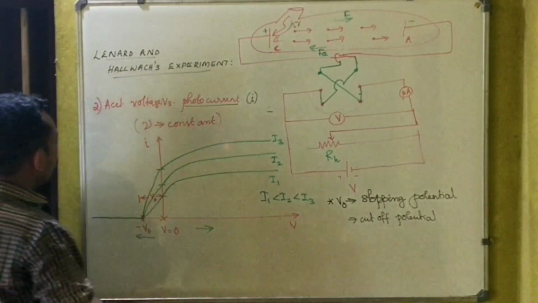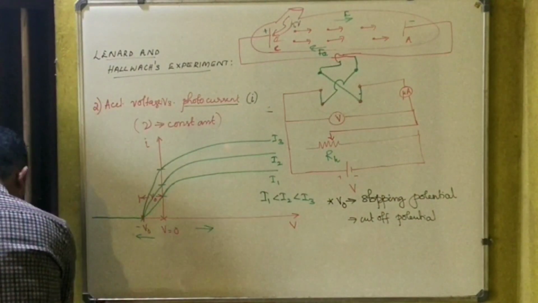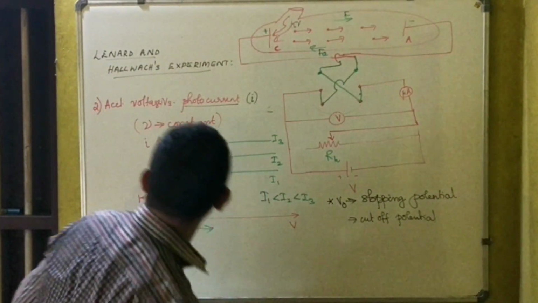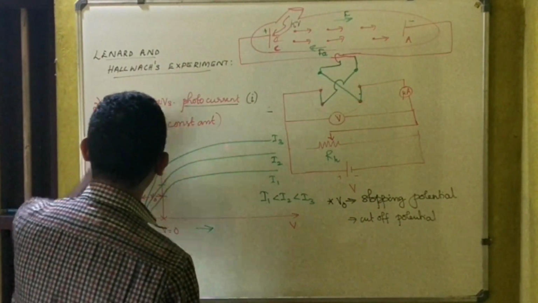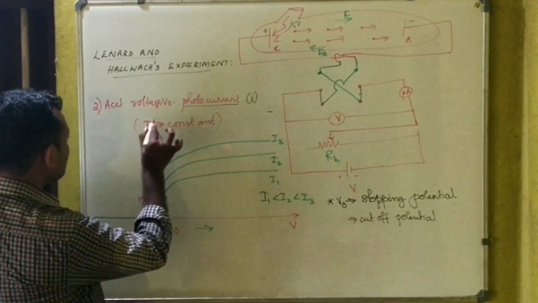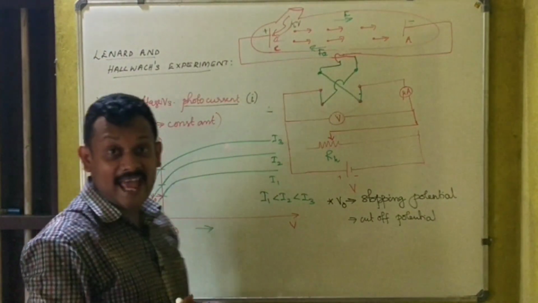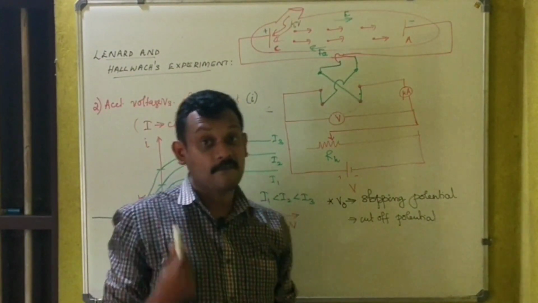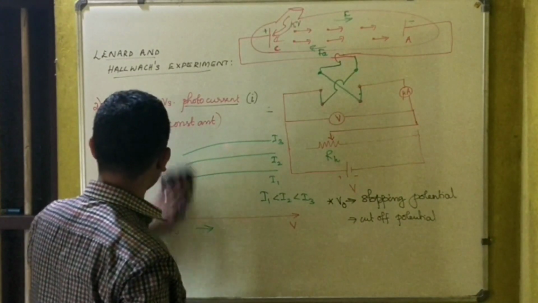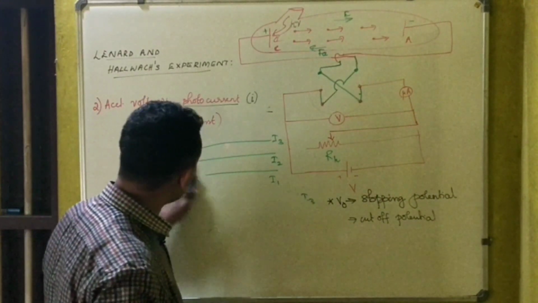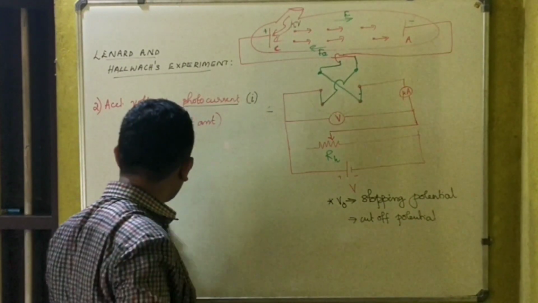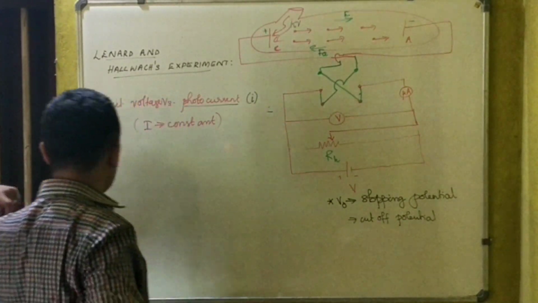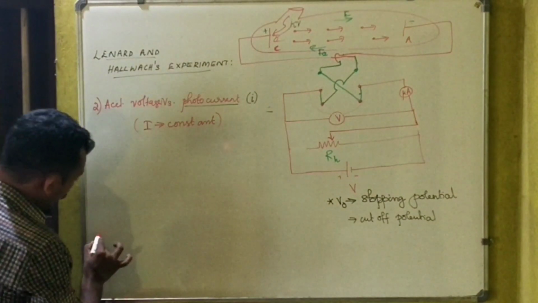So let's see now the third observation from them. Again the graph is the same: accelerating voltage versus photocurrent. This time they kept the intensity constant and the experiment is repeated for different frequencies. Okay, let's see the graph once more.